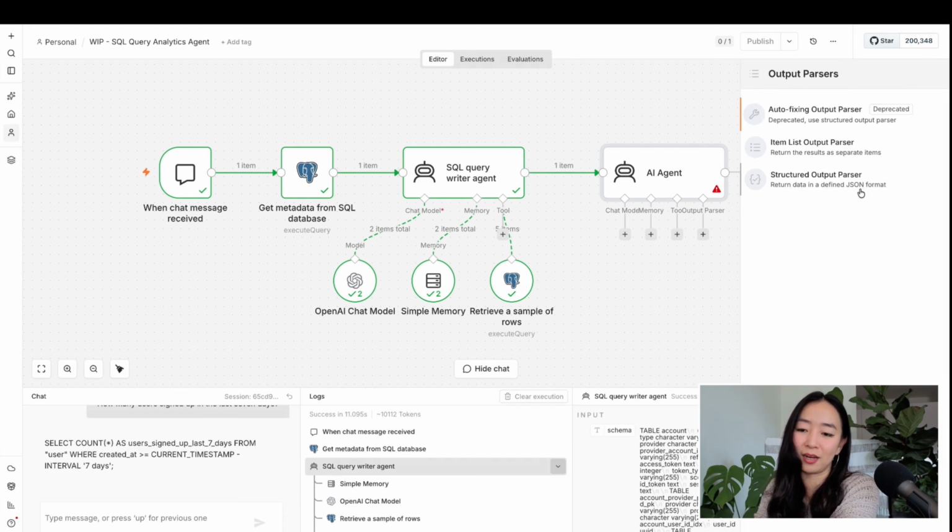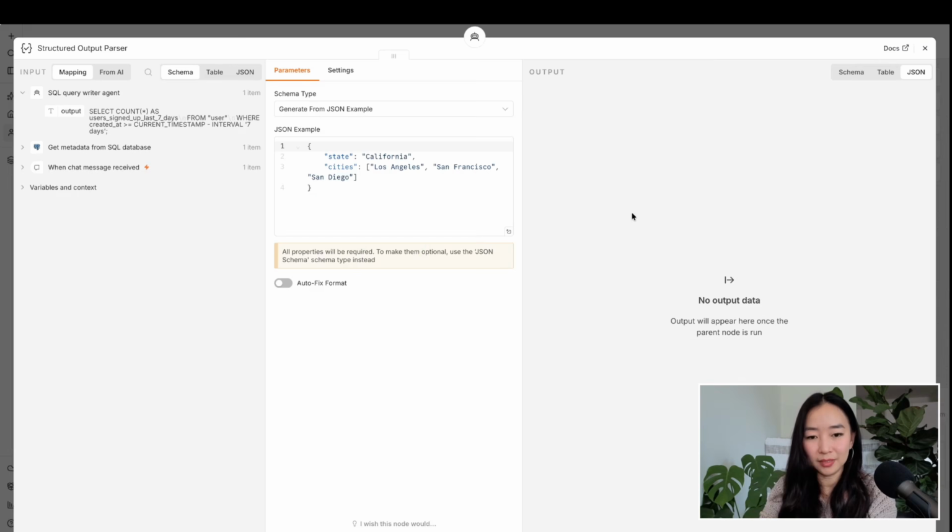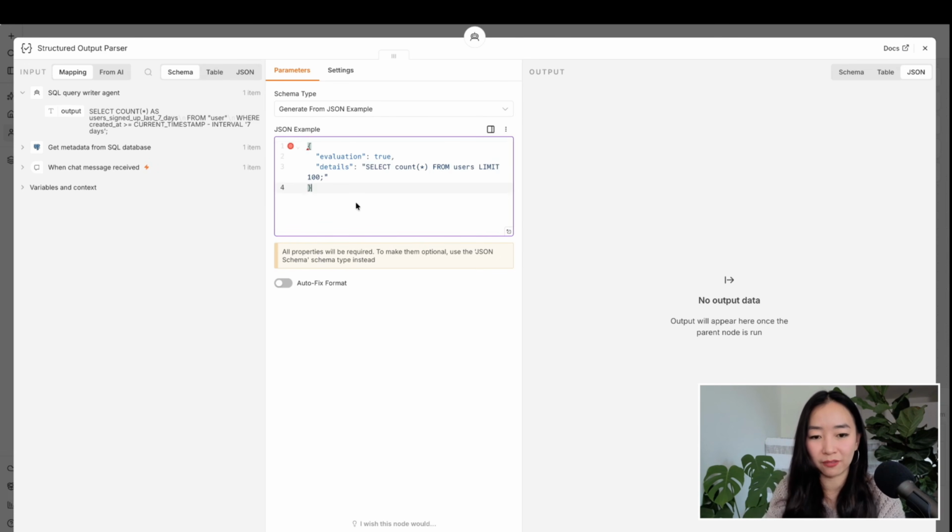And you can see it says return data in defined JSON. And so you're going to put in an example here. So following the format that we defined earlier, we're going to say this JSON needs 2 fields. The first is going to be evaluation, which is going to be a Boolean. And then we have a details, which is going to be a string. And this is just an example.